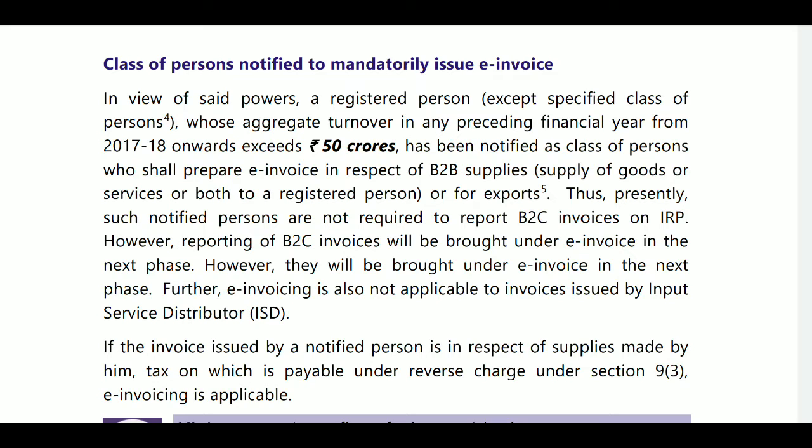B2C supplies by a notified person are not applicable. Invoices issued by the ISD are also not applicable. Next, where special category of supply is received by notified persons from unregistered persons, that is section 9(4), related through import of services, then also not applicable. And import of goods, that is bill of entry, then also not applicable.